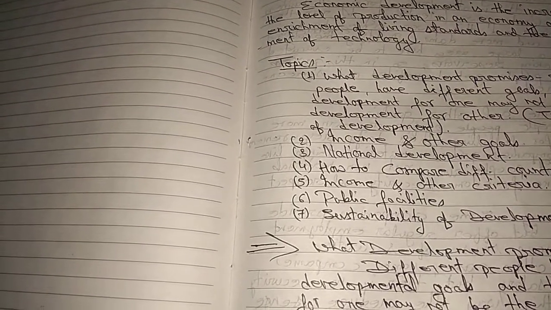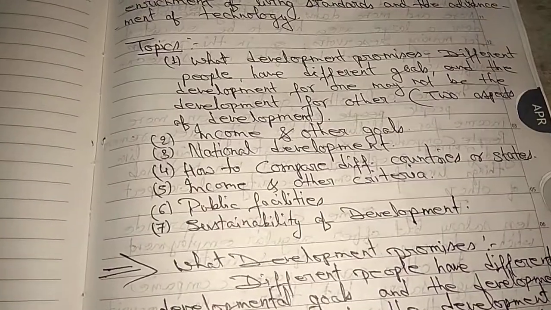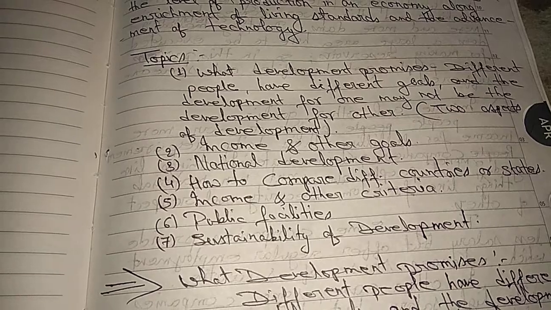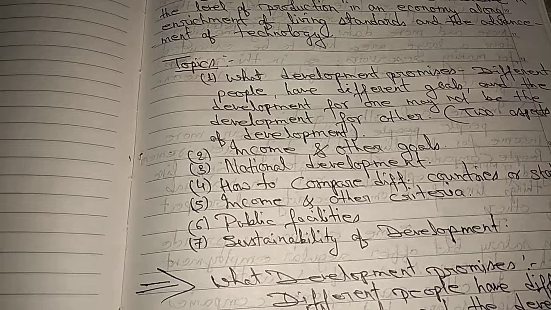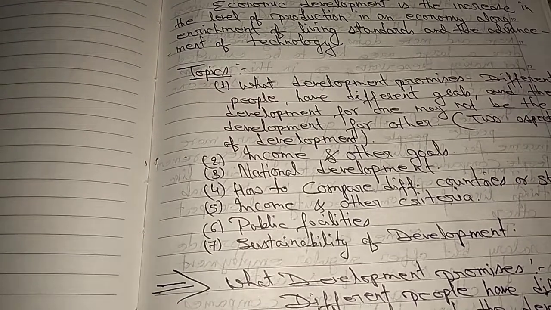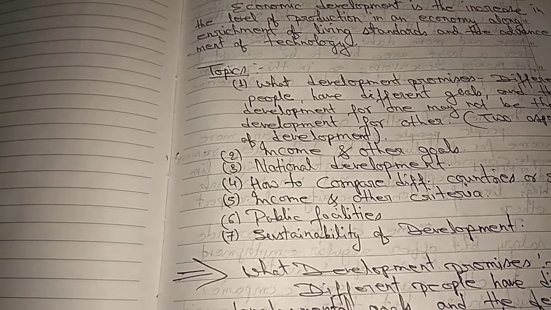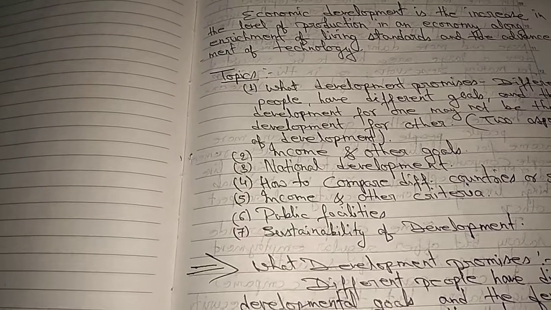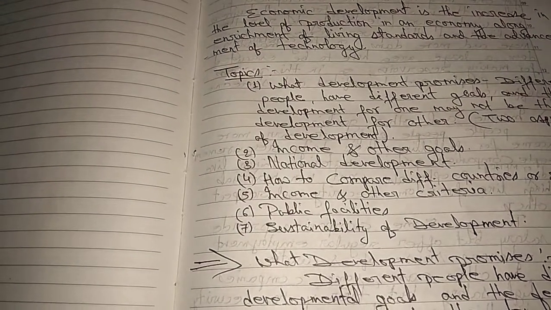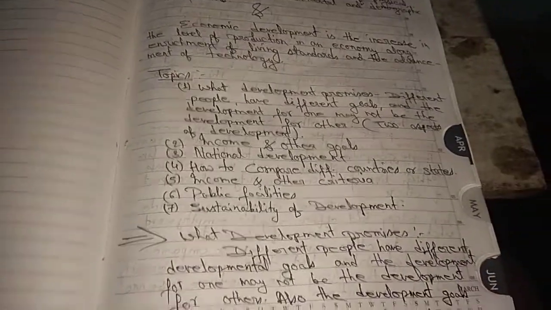No doubt, development is a complex task, but with the help of these 7 points, we are able to understand the main topic of the chapter, that is development. This is a very vast topic. In your higher classes, you will be able to go into greater depth. Now, the first point, that is what development promises.